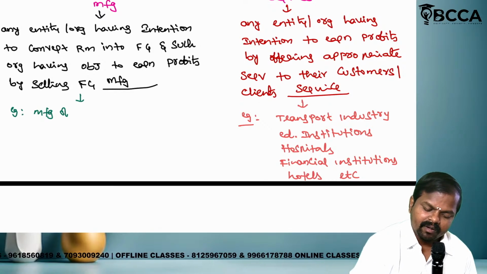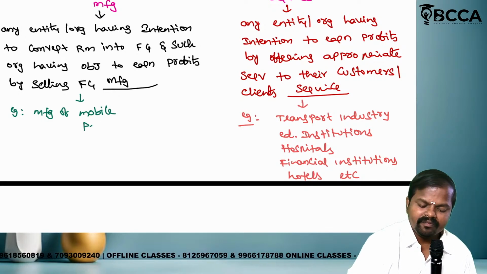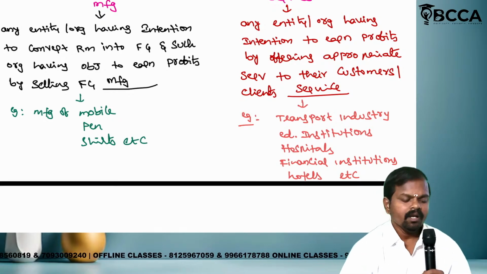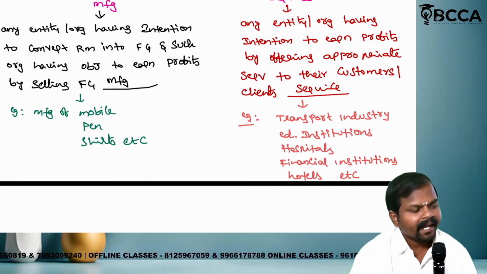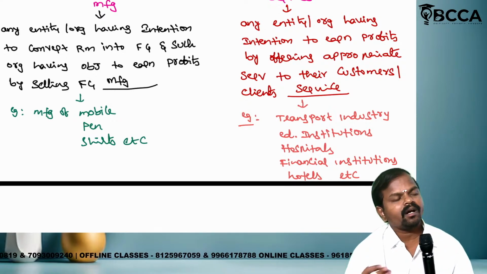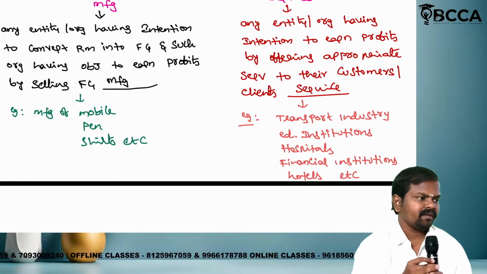Now, what is the example for manufacturing? Manufacturing of mobile, manufacturing of pen, manufacturing of shirts, manufacturing of bench, or you can call manufacturing of mic. We can call it anything. Is it clear?